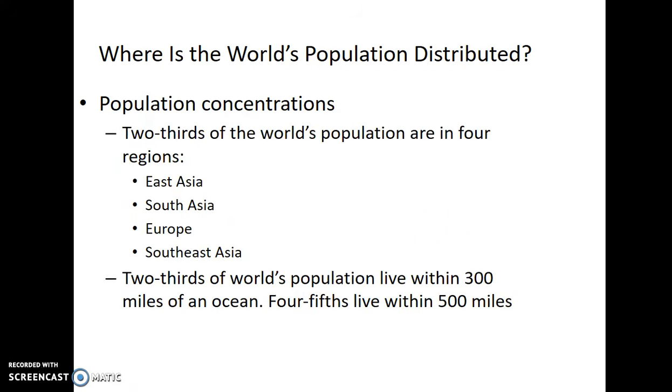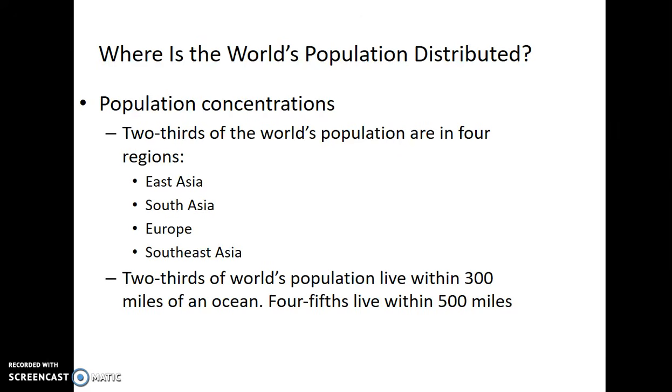Let's start here with our population concentrations. So just some background information about our population concentration. Remember, these are where we see areas of density, areas of clustering in settlement. 2/3 of the world's population live in 4 of the regions in the world. First is East Asia, second is South Asia, third is Europe, and fourth is Southeast Asia.